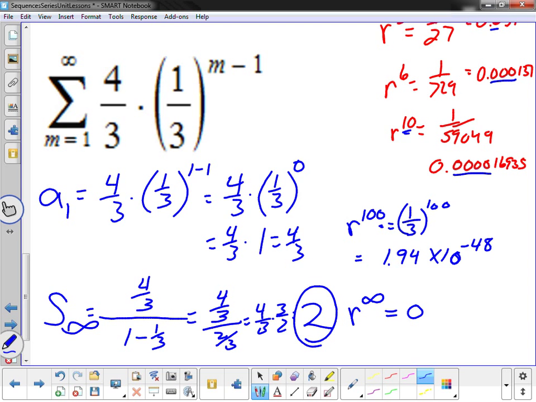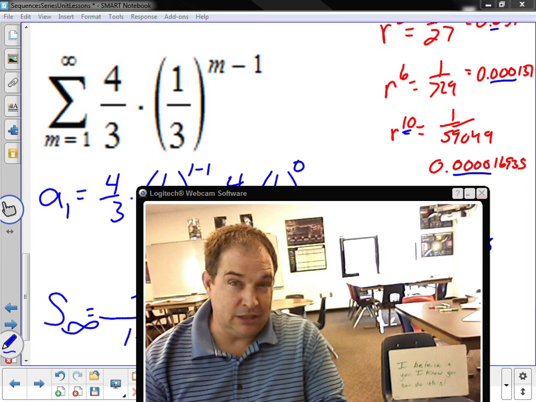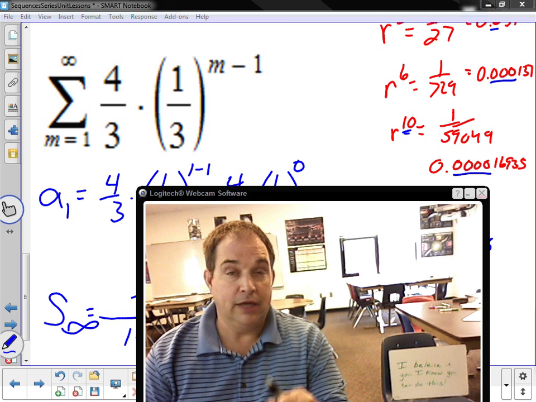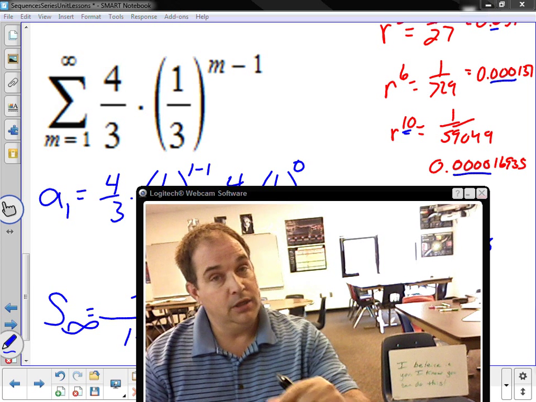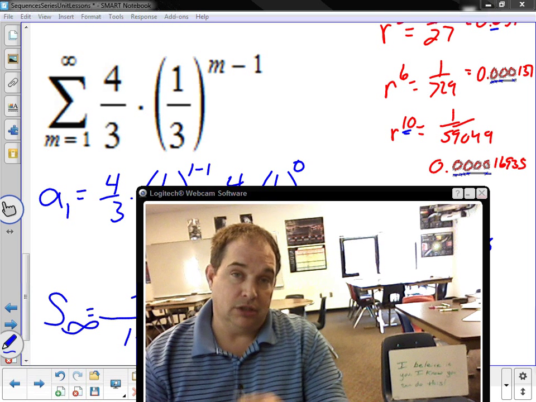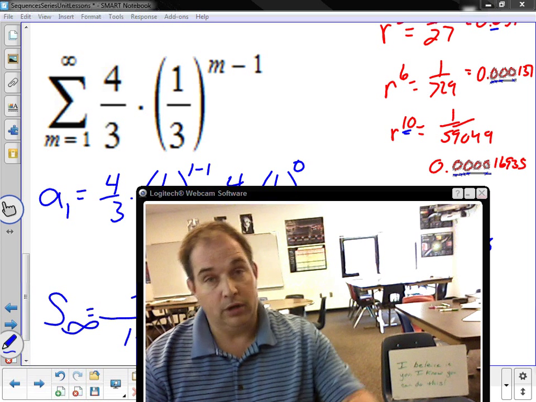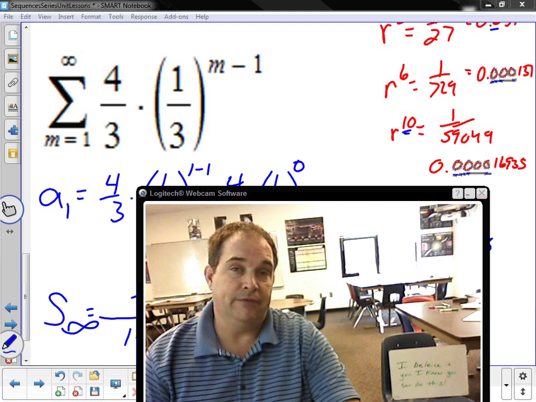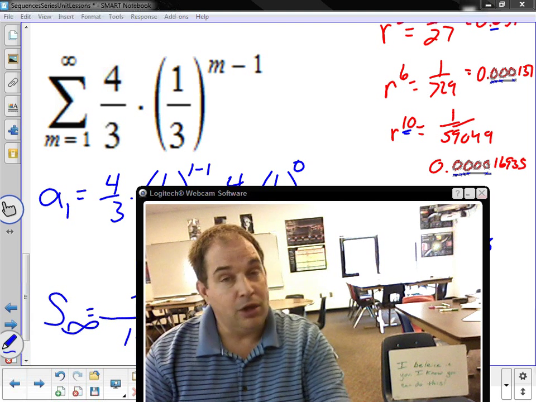Okay, so we've talked this through. And since we've talked it through, we can find it. All we have to do is use that formula. Take the first term, divide it by 1 minus whatever the r is, and as long as that r is less than 1 and greater than -1, so the absolute value is less than 1, we can use that formula for any infinite series. If it's arithmetic, we can't do it.